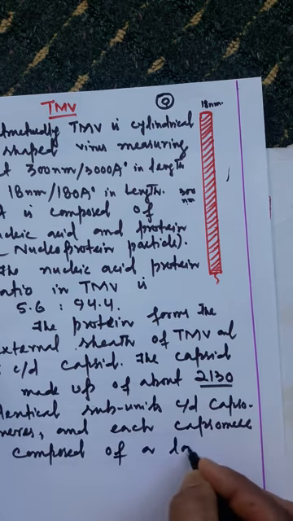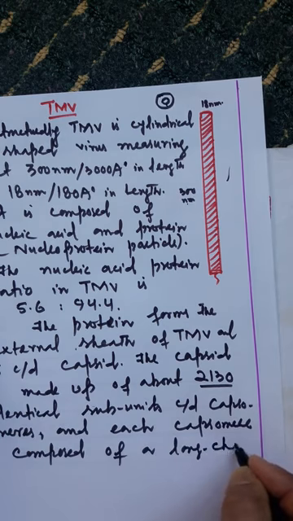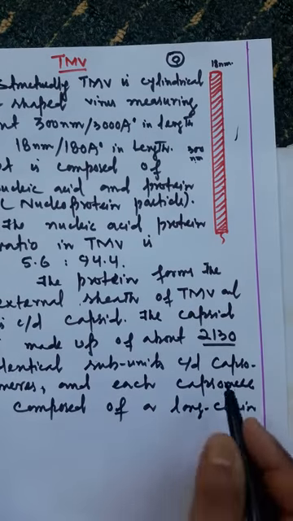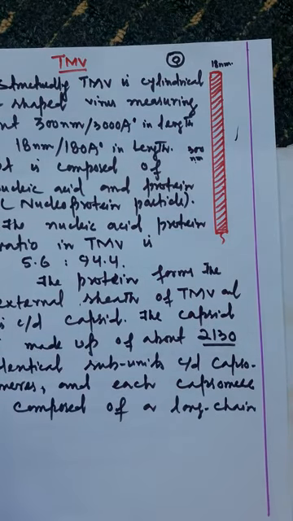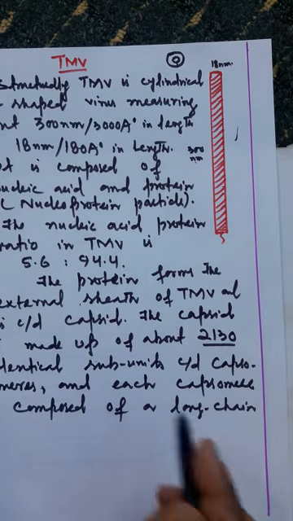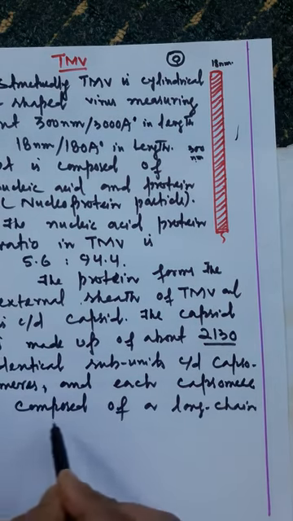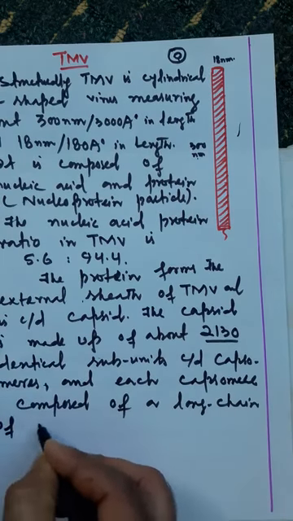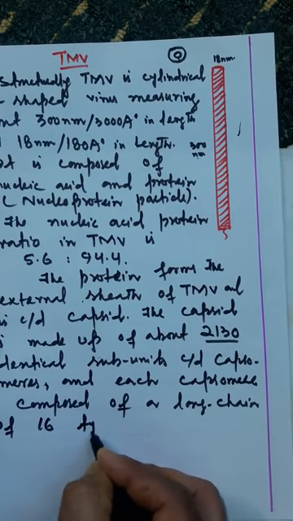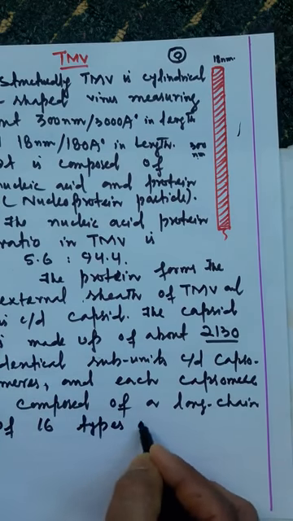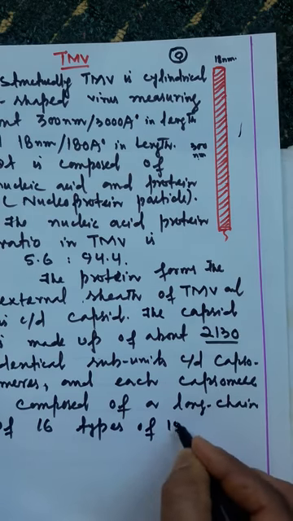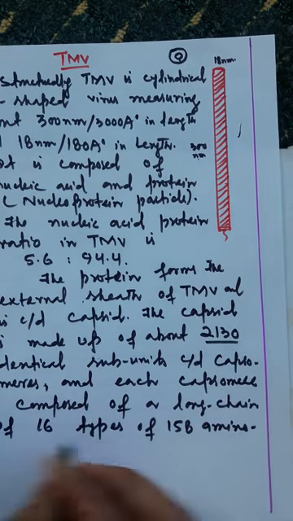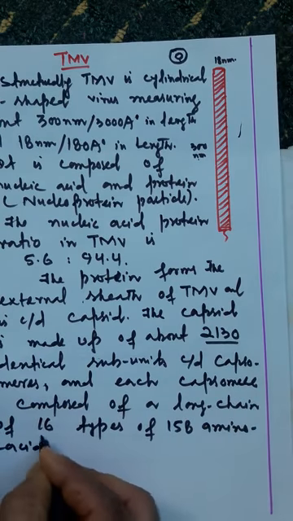a long chain of, this is very important to remember as it has been asked once in NEET. ये जो मैं बोलने जा रहा हूँ ये नीट में पूछा गया था ये पॉइंट. Each capsomer is composed of a long chain of 158 amino acids of 16 types. मतलब ये कि एक कैप्सोमर में होते हैं.